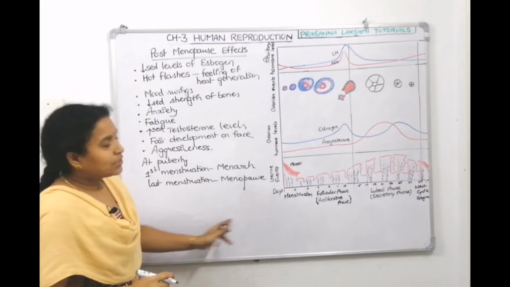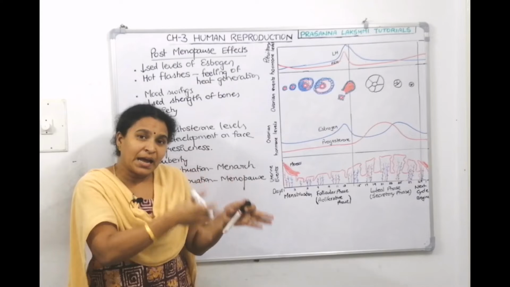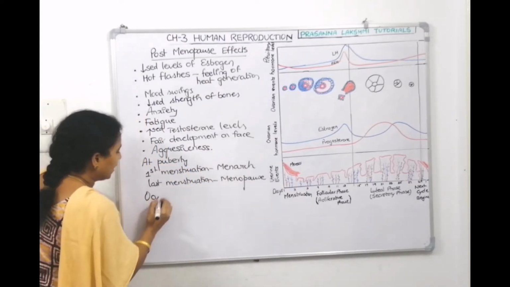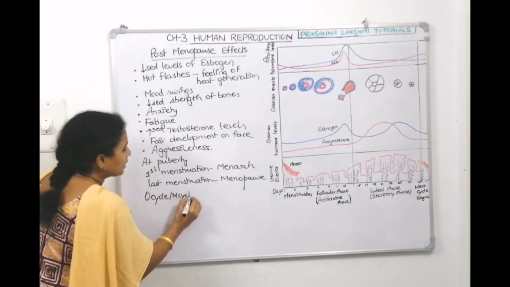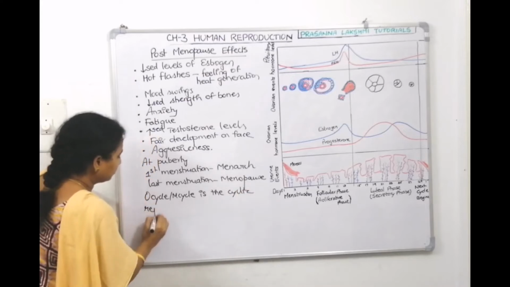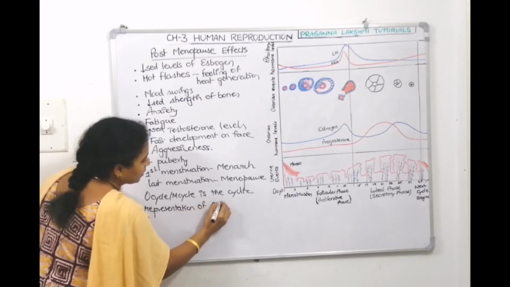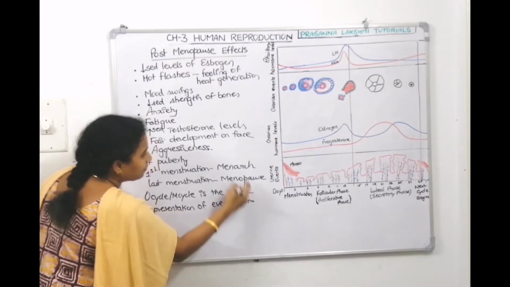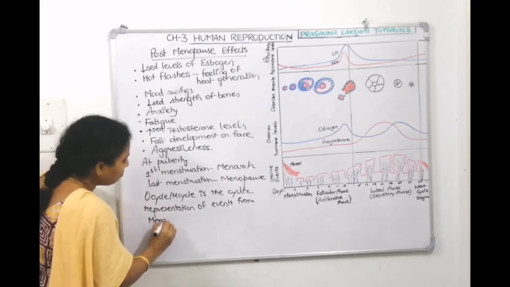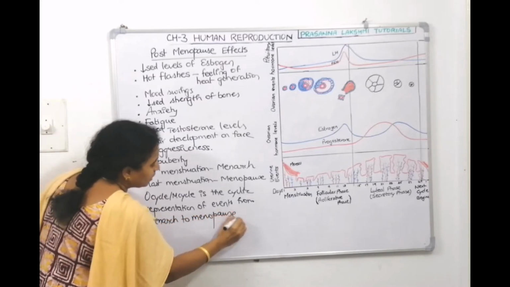So this menstrual cycle, the ovarian cycle, is the cyclic representation of events from the first menstruation to the last, from menarche to menopause. Did you understand this?